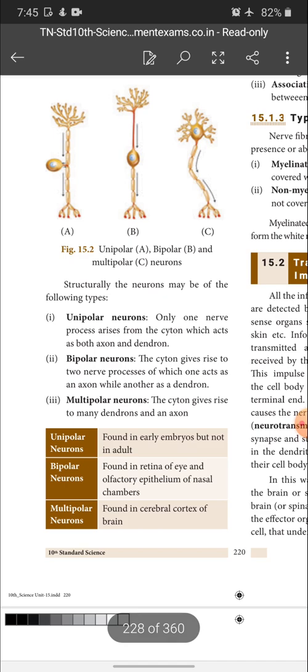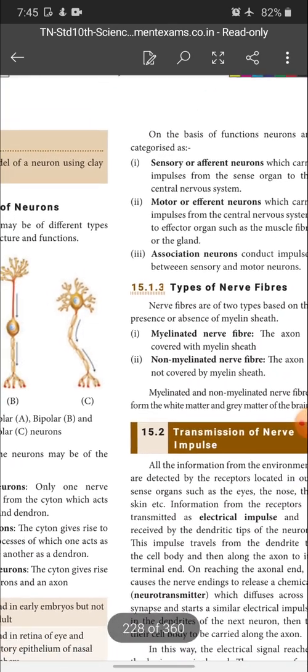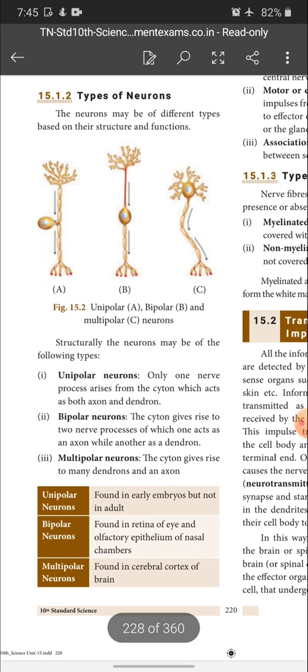See children, you can have two types of classification of neurons: one is based on the structure, another one is based on the function. Based on the structure, neurons are divided into three types: unipolar, bipolar and multipolar neurons. Uni means one, bi means two, multi means many. What is meant by unipolar neurons?